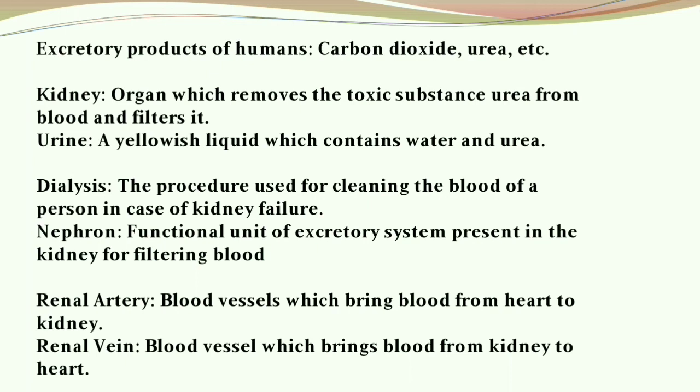Coming to dialysis. What is dialysis? Dialysis is a procedure used for cleaning the blood of a person in case of kidney failure. So, what is a nephron? A nephron is the functional unit of the excretory system present in the kidney for filtering blood. What are a renal artery and a renal vein? The renal artery is a blood vessel which brings blood from the heart to the kidney, whereas the renal vein is a blood vessel which brings blood from the kidney to the heart.